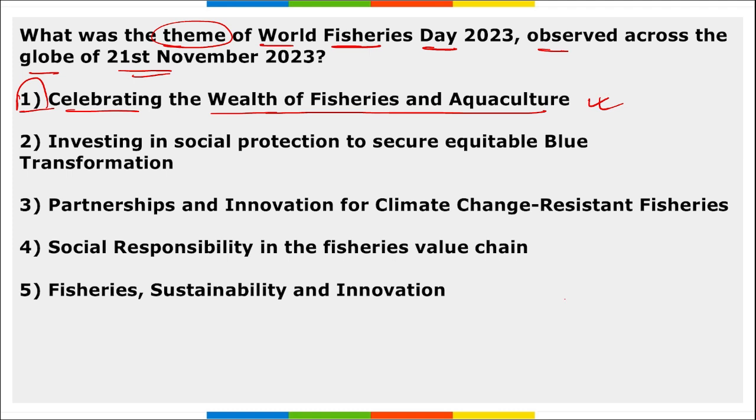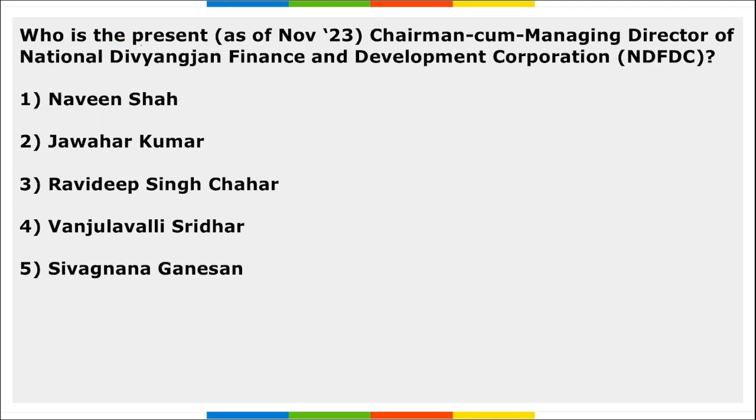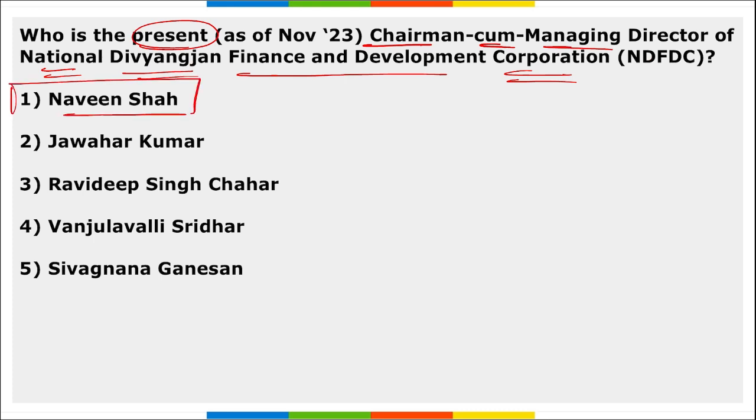Next, when was the first time this World Fisheries Day was observed? In 1998. Next, who is the present chairman cum managing director of National Divyangjan Finance and Development Corporation? So, who is he? Naveen Shah. Right, Naveen Shah. Headquarter of this is in New Delhi. When was this established? 1997.